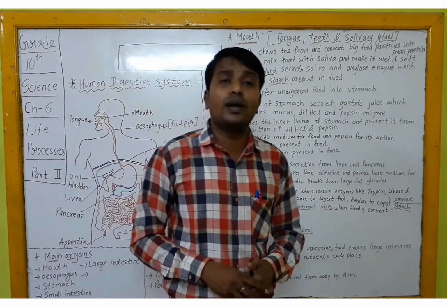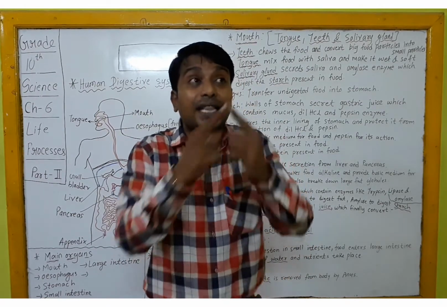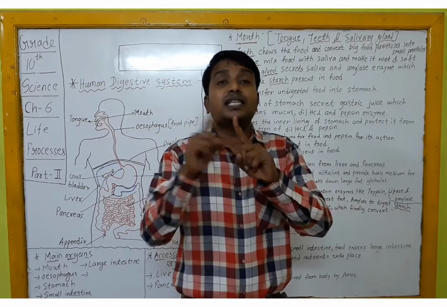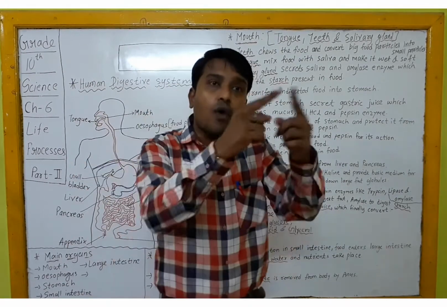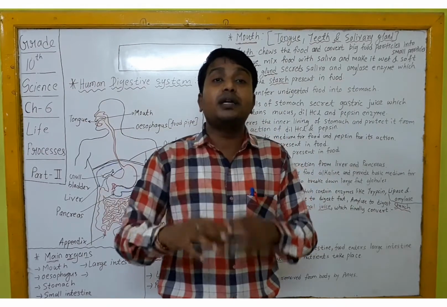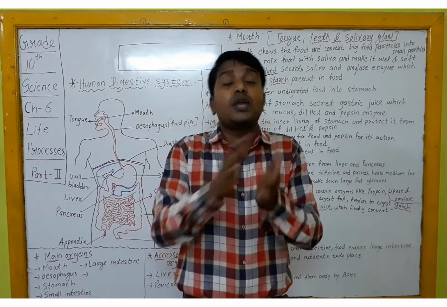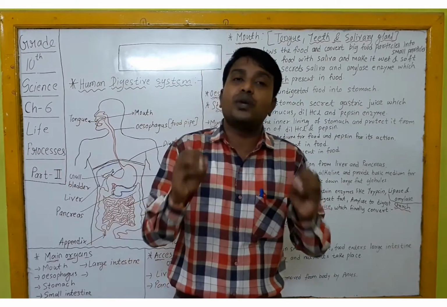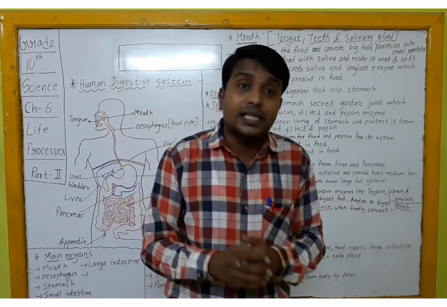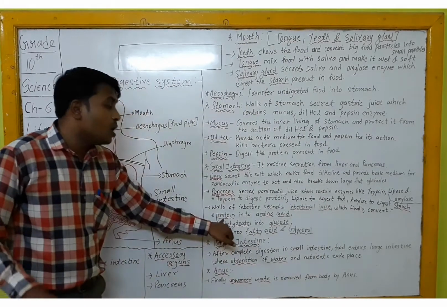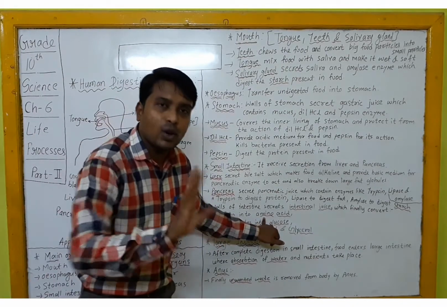that secretion is known as intestinal juice. That means that juice is secreted by the walls of the intestine, just like the walls of the stomach secrete gastric juice. Similarly, the walls of the intestine secrete intestinal juice, and now that intestinal juice does the final digestion. That means whatever enzymes are secreted by intestinal juice, those enzymes finally convert whatever protein is left in your food into final amino acids.